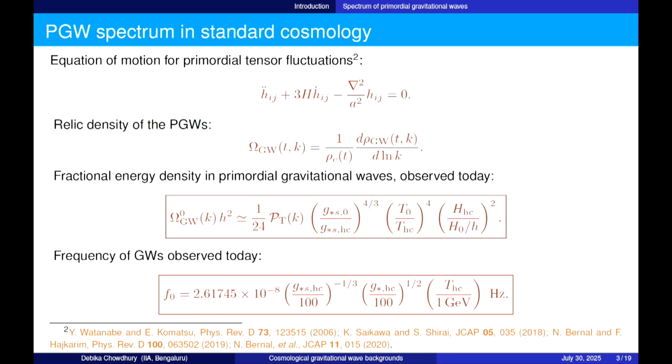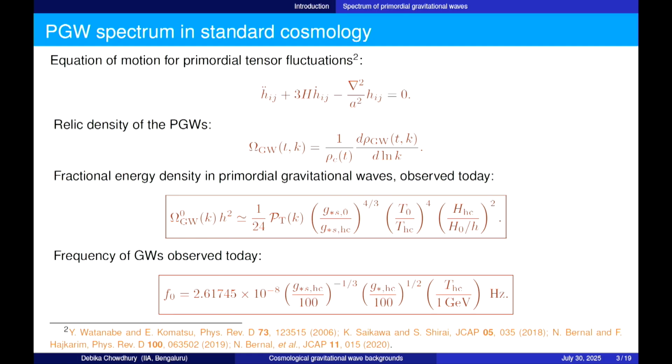So this is a very brief overview of how we calculate this primordial gravitational wave spectrum in standard cosmological scenarios. This is the equation of motion for the primordial tensor fluctuations in the absence of any source, so we do not have a source term on the right hand side of this equation. We can solve this equation to get the tensor modes, and then using the solution we can calculate the energy density contained in these gravitational waves. That energy density is this rho GW. After that we take a derivative of this rho GW with log k and take a ratio of that with the critical density of the universe, and that gives us what is known as the relic energy density in the